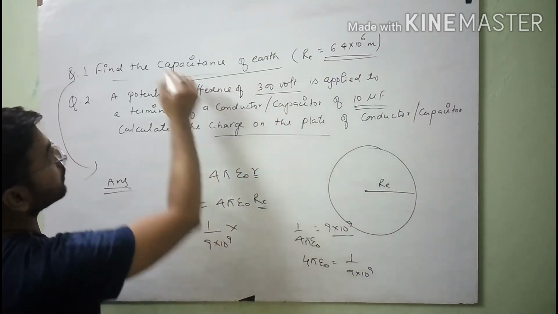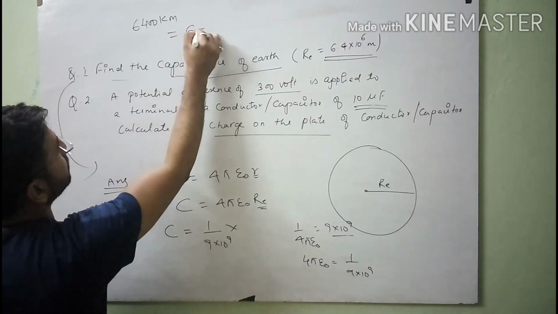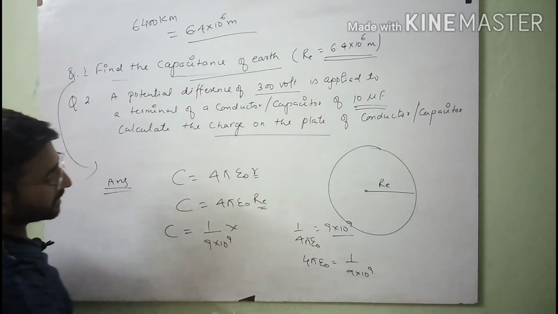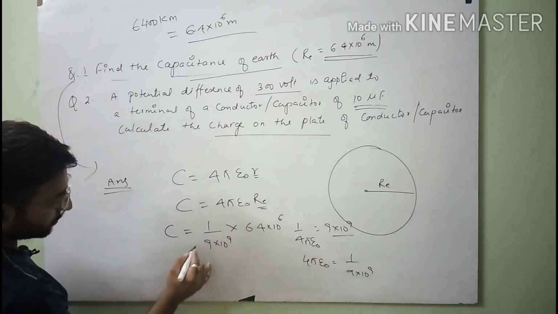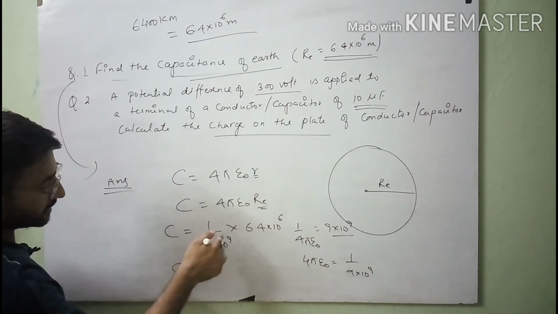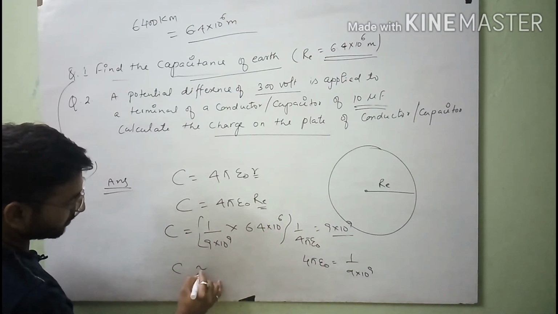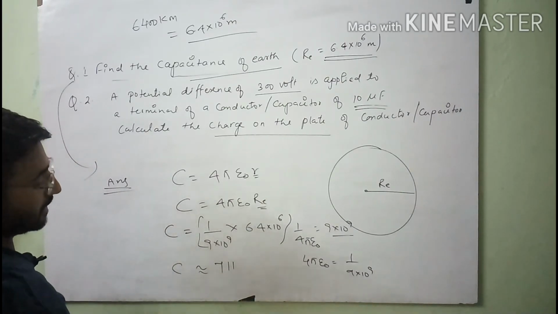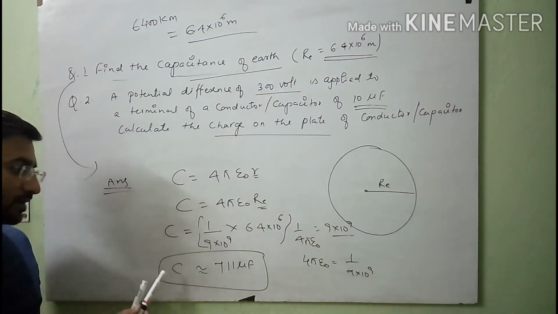You know that the radius of earth is 6400 kilometer. It is equal to 6.4 into 10 raised to the power 6 meter in SI unit. So I will write here SI units directly. When we solve this calculation, we get a final result which is near about 711 microfarad. So this is the capacitance of earth.